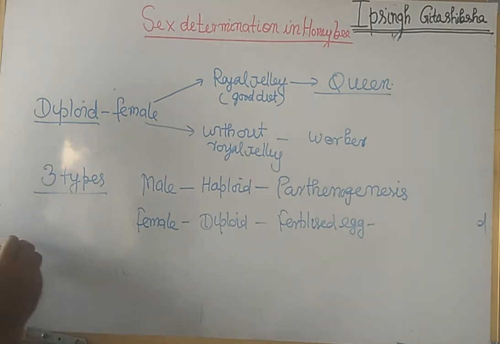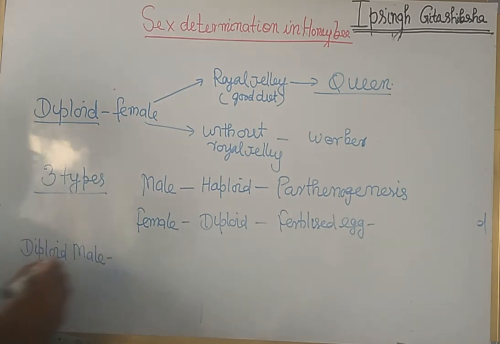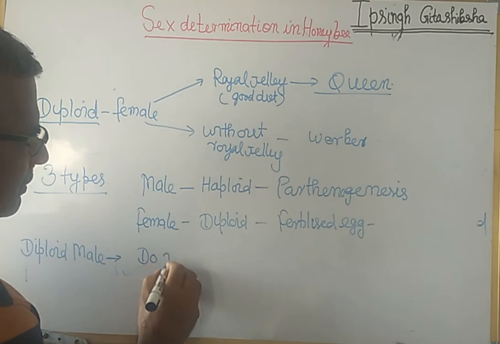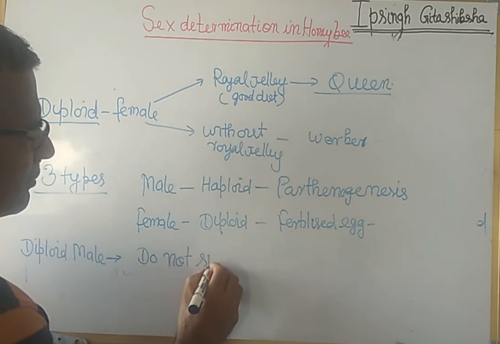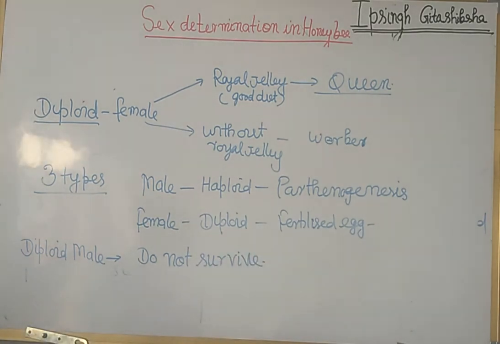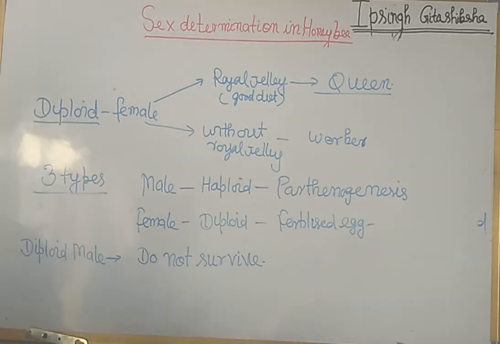Sometimes diploid male may also be produced. Diploid male are also produced by the fertilization of the female with the male, but diploid male do not survive. They do not survive. This is a very special case. Here a queen may also produce diploid male, and these diploid male are actually inviable, they are eliminated or they die itself. This was all about the sex determination in honeybee.